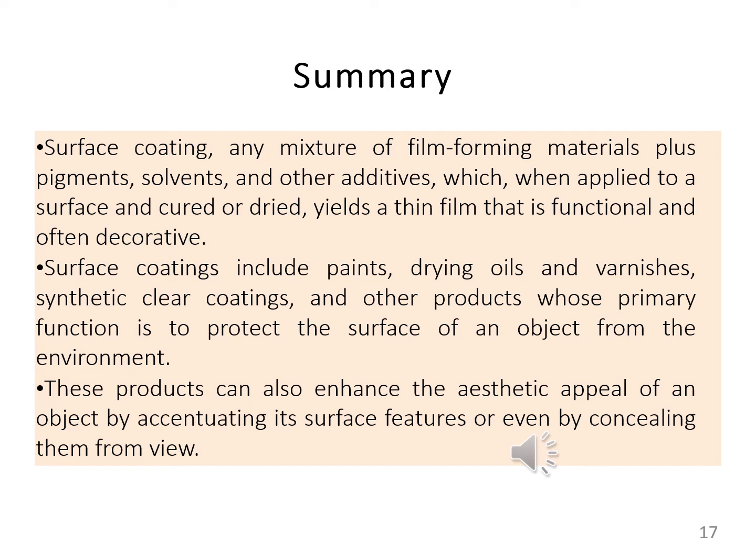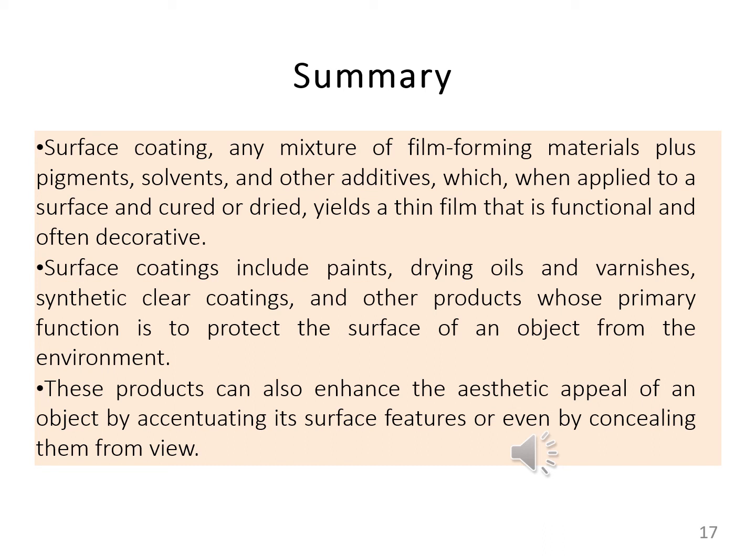Surface coatings include paints, drying oils and varnishes, synthetic clear coatings and other products whose primary function is to protect the surface of an object from the environment. So, which materials are included in surface coating?